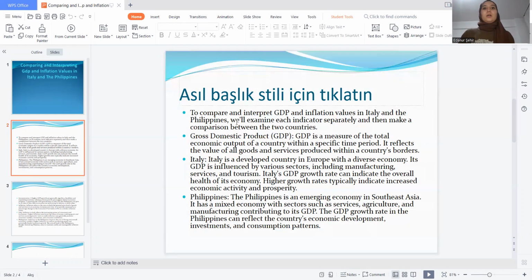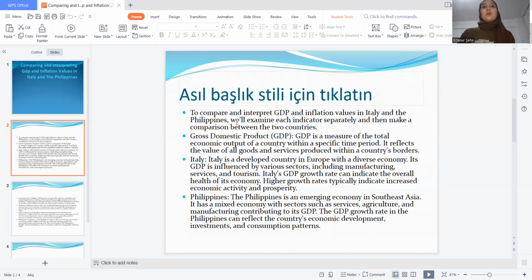Gross domestic product (GDP) is a measure of the total economic output of a country within a specific time period. It reflects the value of all goods and services produced within a country's borders.